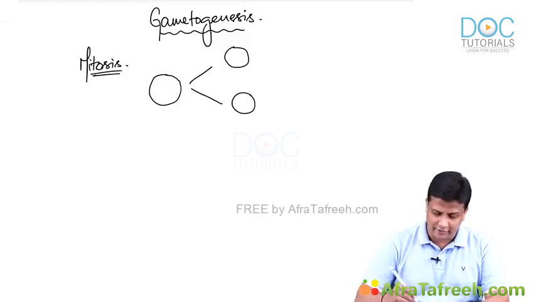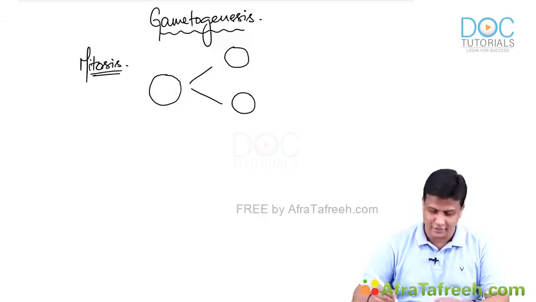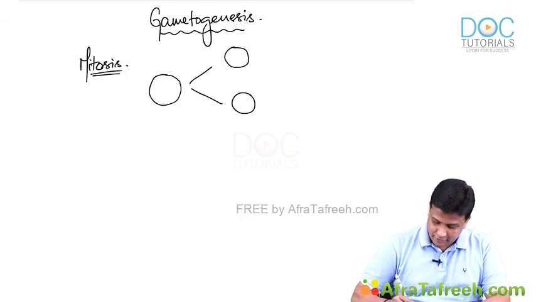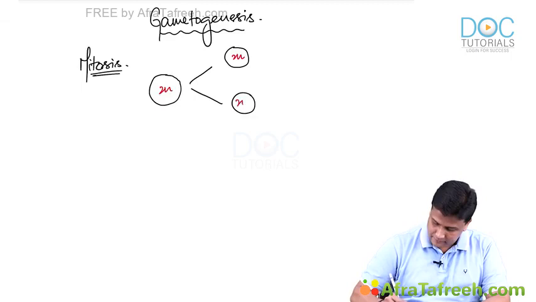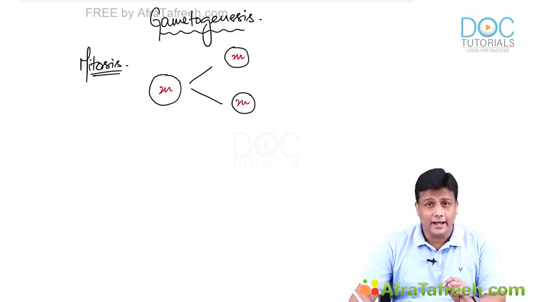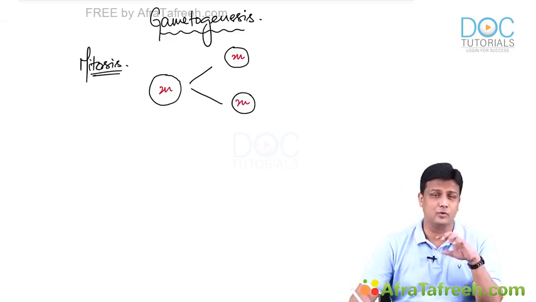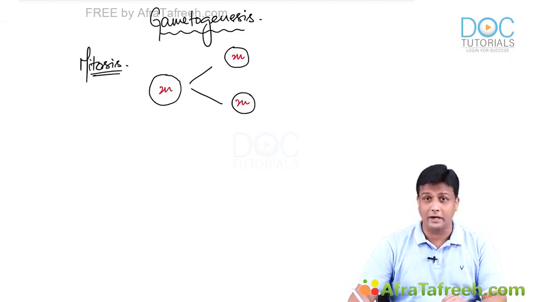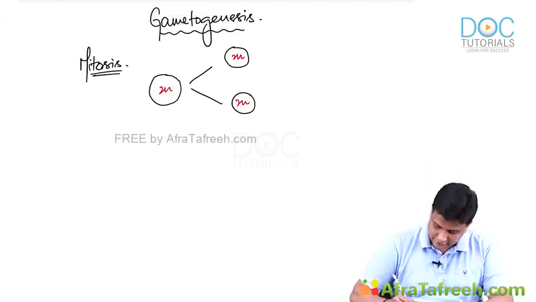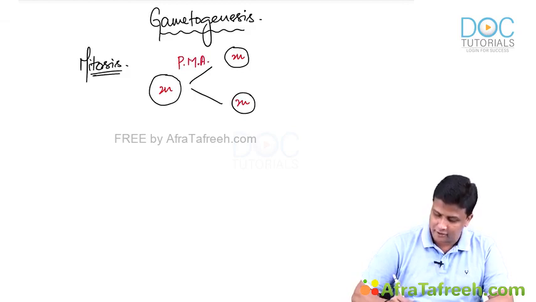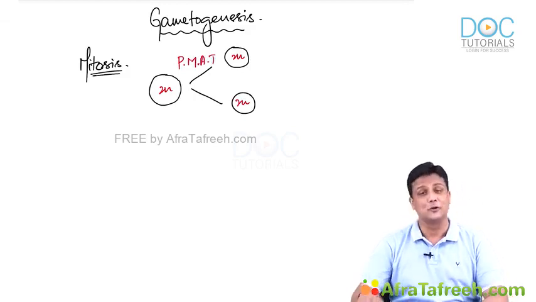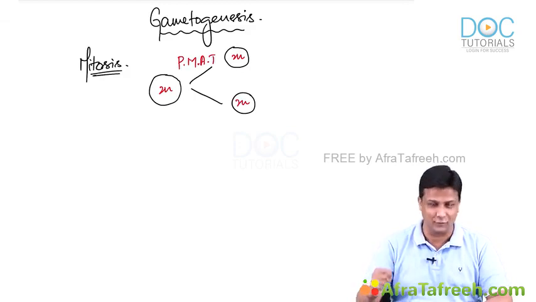Sir, what is the meaning of identical? Identical genome, of course. So the parent cell will be diploid, and the daughter cells will also be diploid. Next, what are the stages of mitosis? Remember, mitosis occurs in 4 stages: prophase, metaphase, anaphase, and telophase.